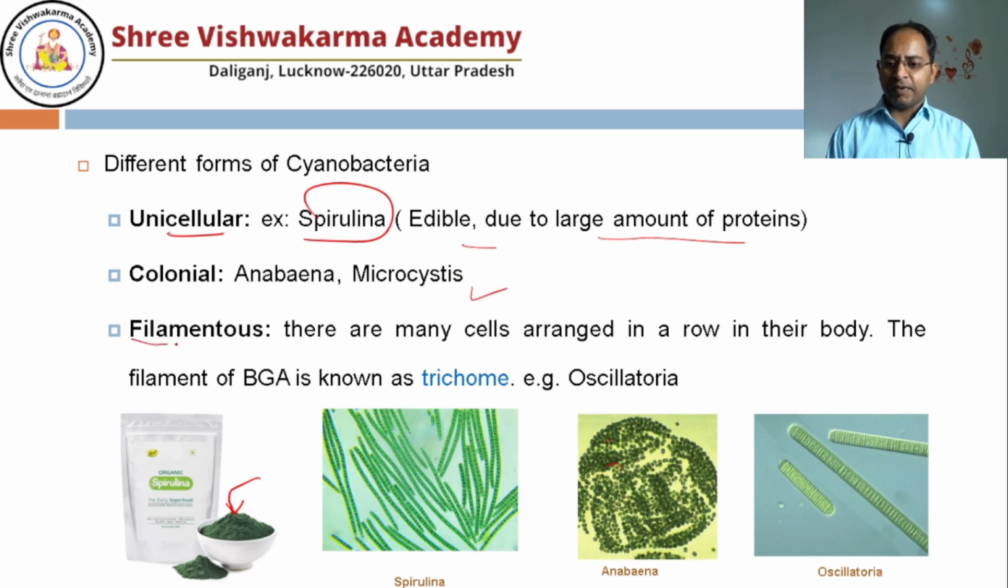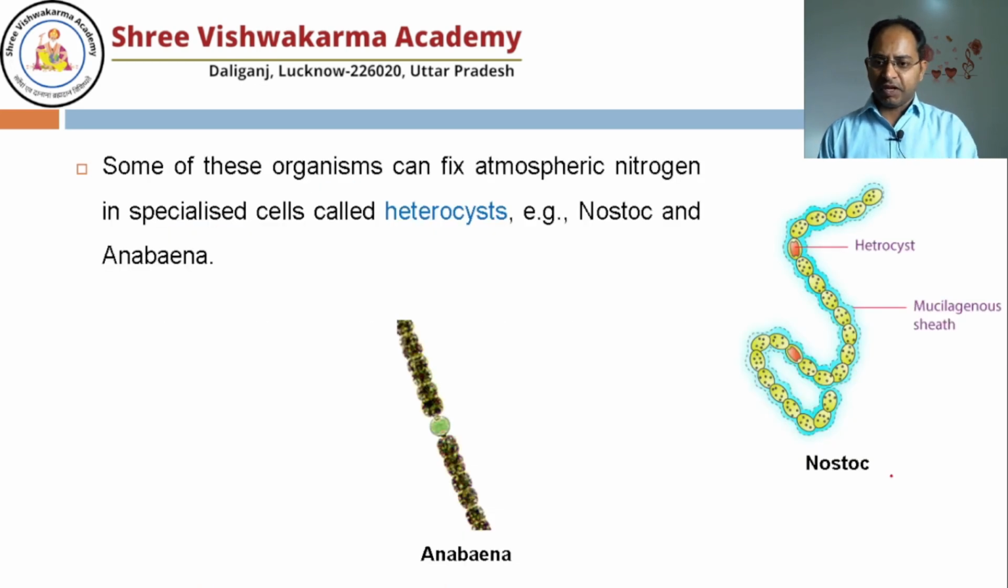Some bacteria are filamentous in shape. You can see here the filamentous form, like 1 bacterium, 2 bacteria, 3 bacteria. They are arranged, all are unicellular, but they make a kind of filament. An example is Oscillatoria, and the filament of blue-green algae is known as trichome. All right. Some of these organisms can fix atmospheric nitrogen in a specialized cell, just like this Anabaena, in which some cells are specialized. In Nostoc, some cells are specialized and they start fixing atmospheric nitrogen into nitrate.